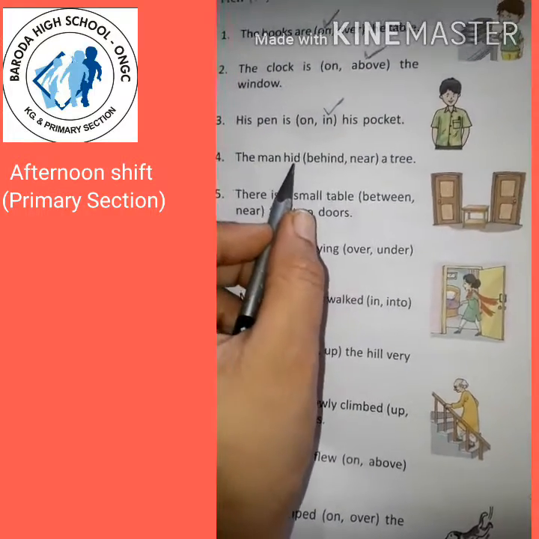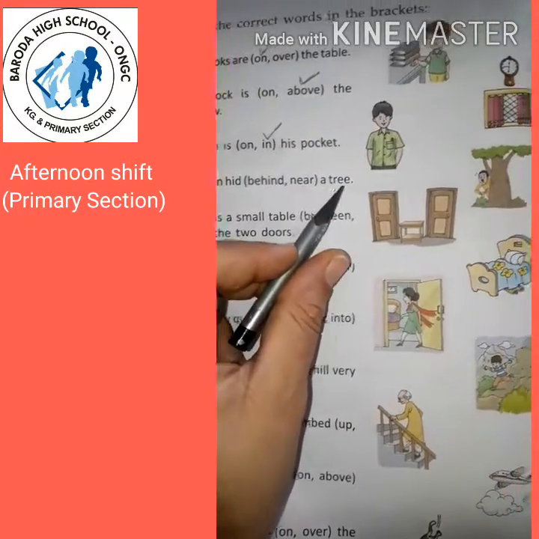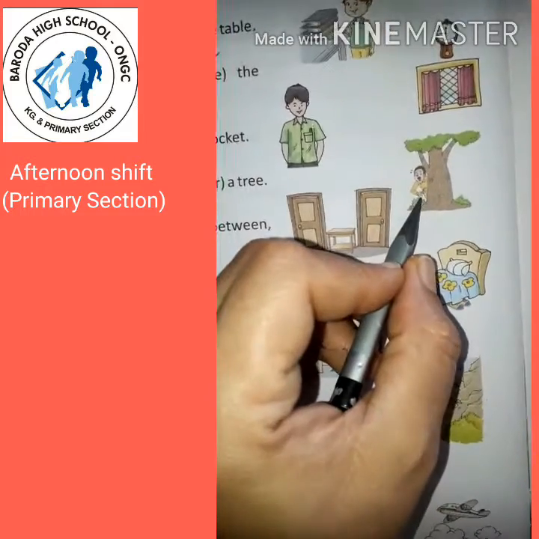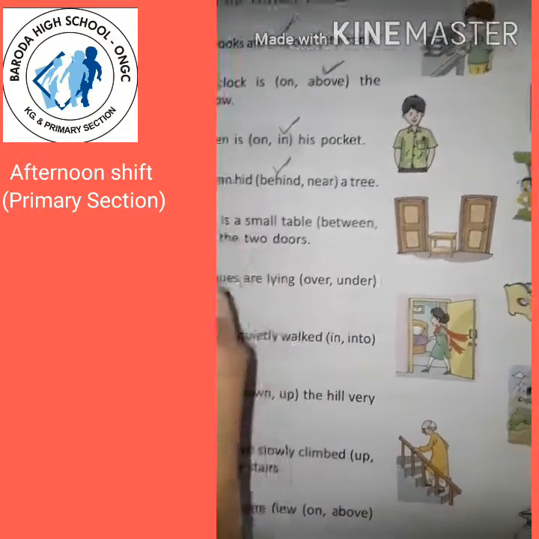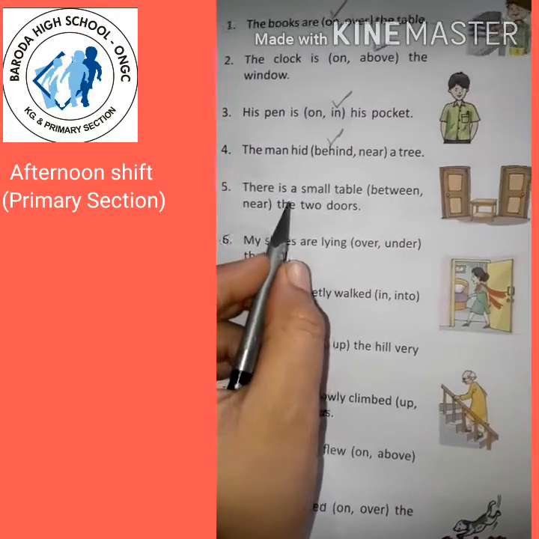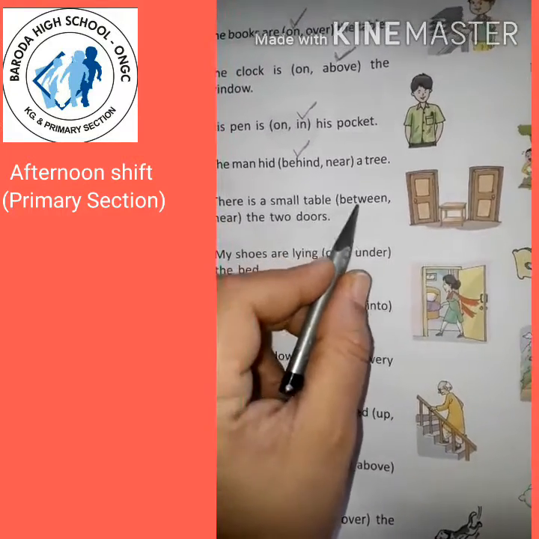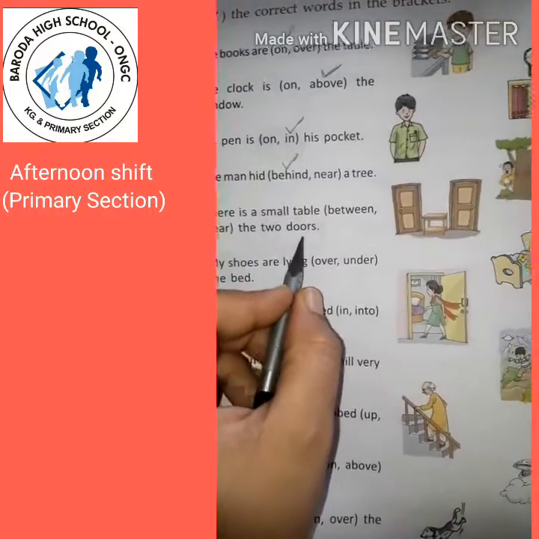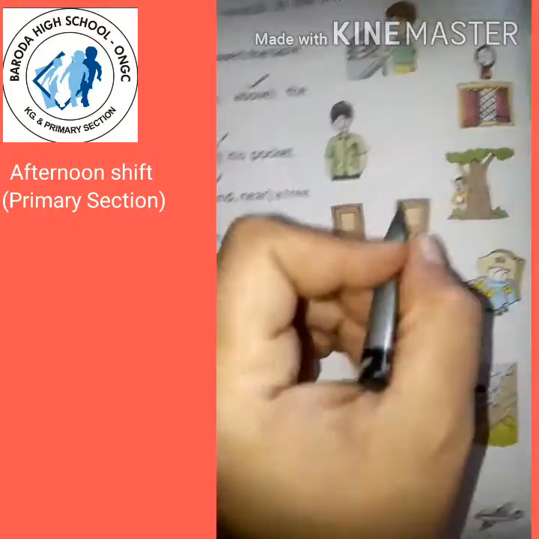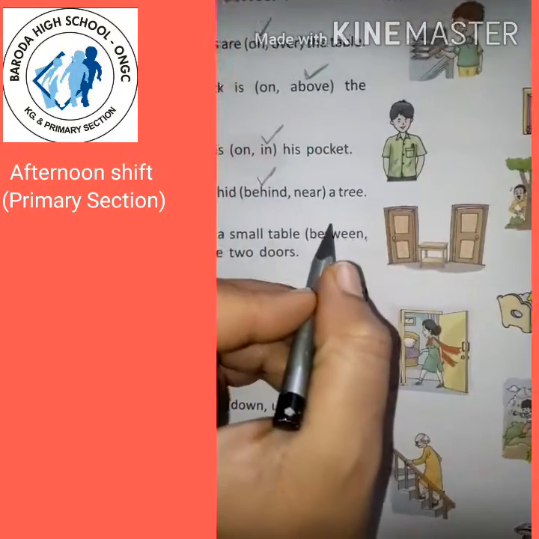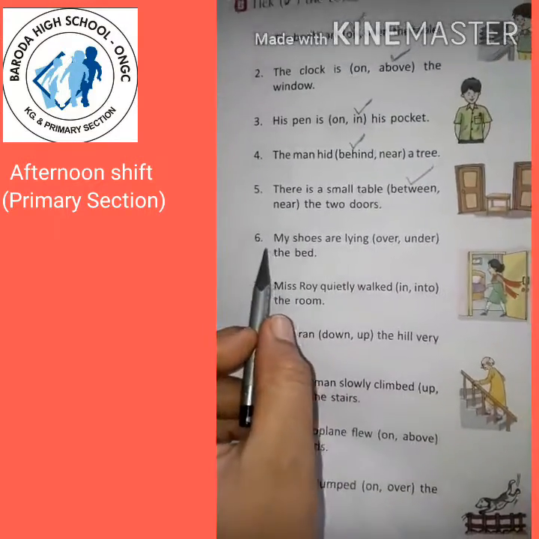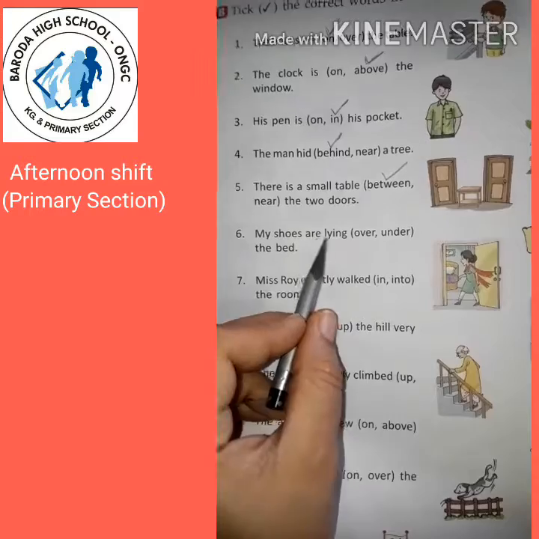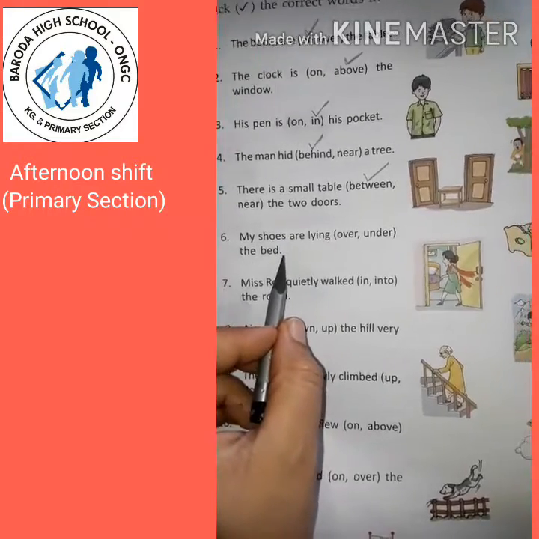Fourth, the man hid behind or near a tree. Where is the man? The man hid behind a tree. Fifth, there is a small table between or near the two doors. Between, right? So we will tick here between. Sixth, my shoes are lying blank the bed.